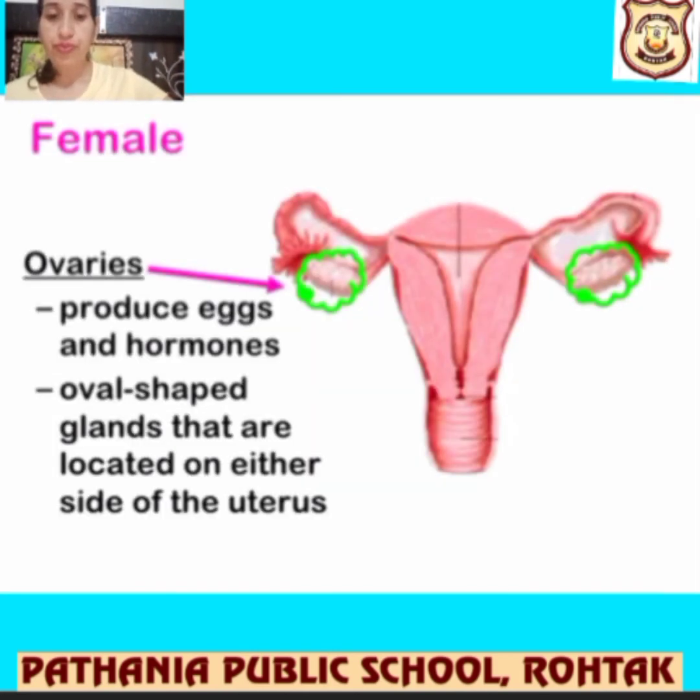Ovaries produce eggs and hormones. They are oval-shaped glands that are located on either side of the uterus. See, on both sides it is present, right? And secondly, hormones and eggs are produced there only, in the ovaries. Like a single one is called an ovum, and many ova are produced at one time, with the hormones also. Women have two types of hormones, estrogen and progesterone, which are produced here in the ovaries only.